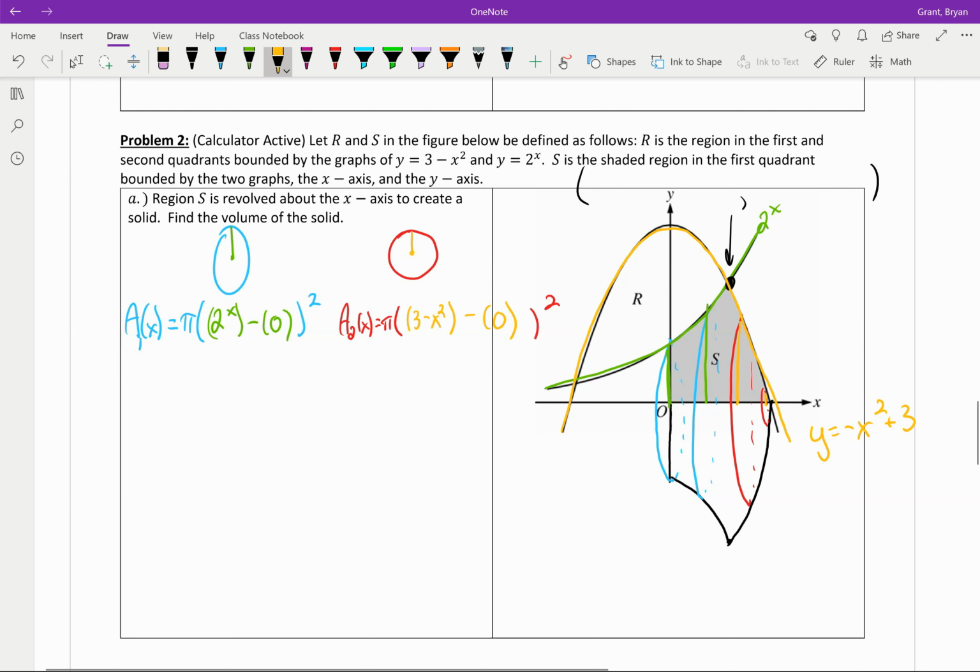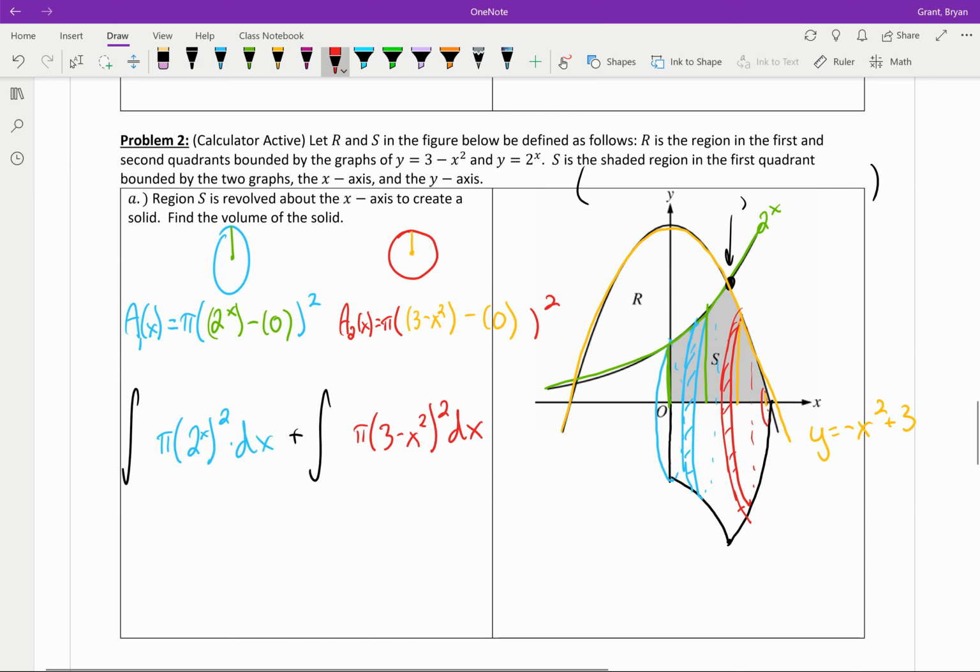Alright, then we need two volume functions. Now I imagine we can see our volume function. We're just going to give this circle some width so it becomes a disk. Okay, that looks good. I imagine we know that we could just put in a dx, so let's skip right to the integration. I need to integrate, or sum up, my first area function, which is going to be pi times 2 to the x squared dx, volume, right? And then I need to add on all the disks added up on my second area function, which is going to be pi times 3 minus x squared, squared, dx.